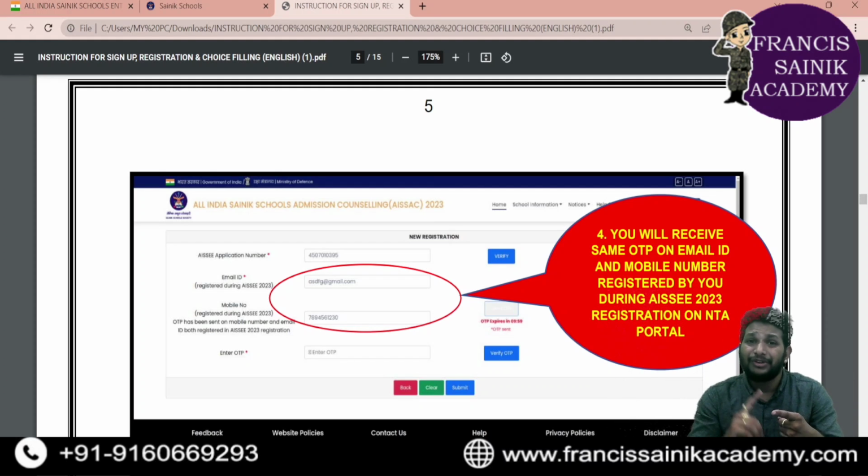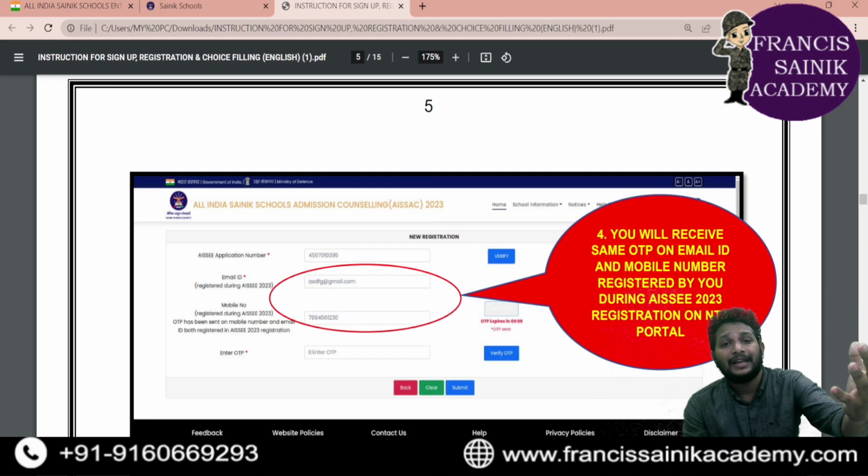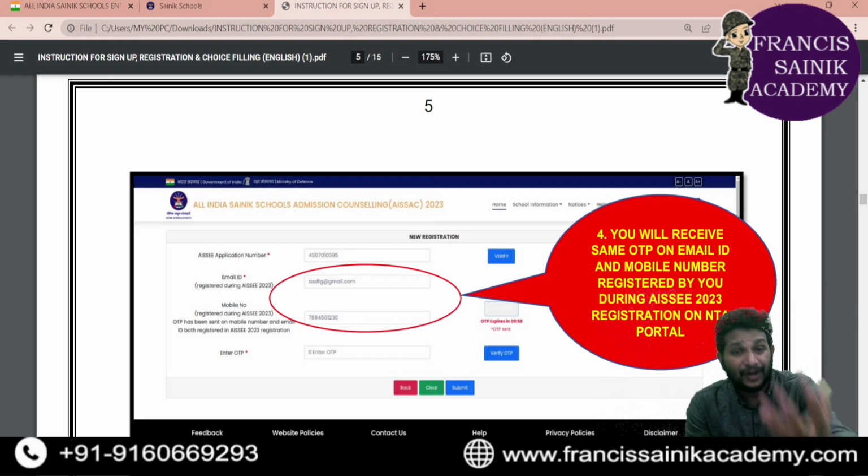Okay, now you need to do registration of your details, right? So what are the things you need to fill in the new registration application? In this new registration, you need to enter your application number, and below that your email ID, and then your mobile number, which is registered while filling your application. Don't change the mobile number.